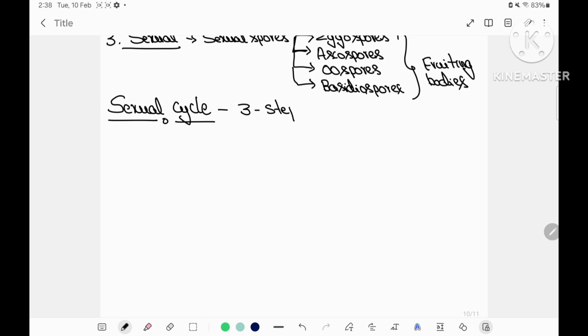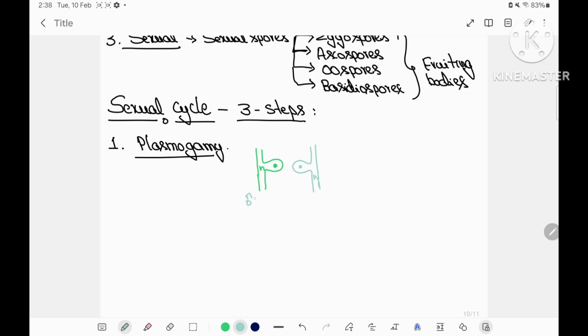Sexual cycle in fungi has three steps. The first step is plasmogamy, in which there is a fusion of protoplasm between two motile or non-motile gametes. When we consider two compatible hyphae, male and female, we can also call them gametangia.